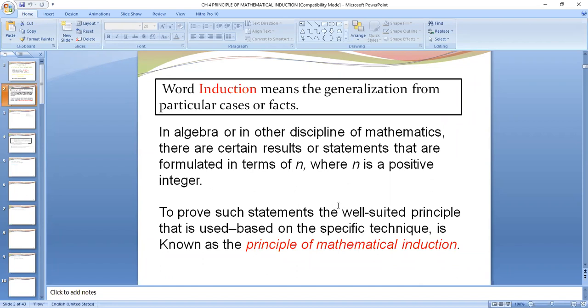Out of those techniques, there is one technique which is called the principle of mathematical induction. So we prove the given statements with the help of this technique. We are not going to derive any mathematical statement. We will be given the statement, we are only required to prove the statement is true, right?